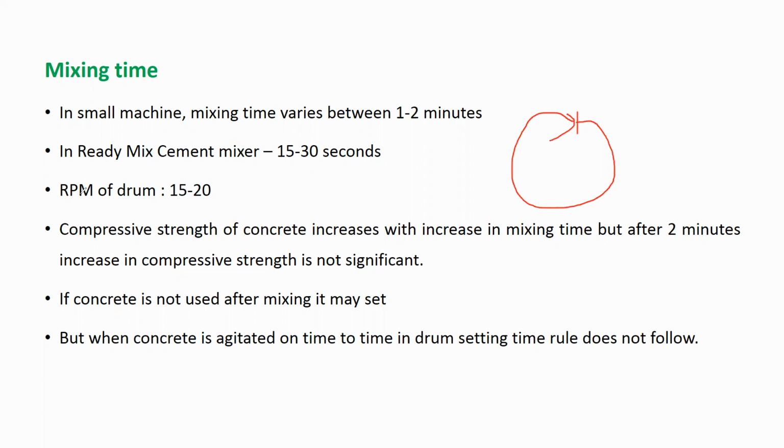So RPM is nothing but rotations per minute. It gives you the speed of rotation, with what speed it is rotating. The speed of rotation should be 15 to 20 RPM. In 1 minute it should rotate 15 to 20 times. With that, if you are using a small machine, you have to rotate for 1 to 2 minutes. If it is a big machine in RMC plants, then you have to mix it for 15 to 30 seconds.